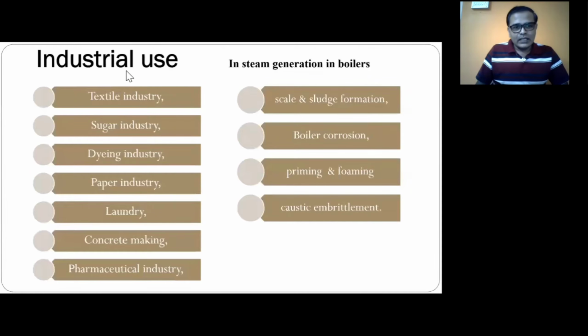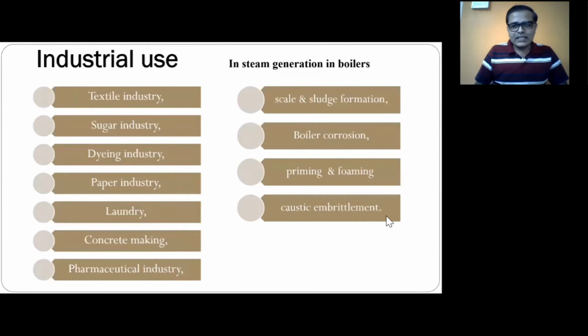Similarly, in industrial applications also, this water is being used. So we can say textile industry, sugar industry, dyeing industry, paper industry, laundry, concrete making, pharmaceutical industry, there also some adverse effects are there. So you can remember the points. Hope you are also appearing for multiple choice question type of examination. And the main thing, as I always say, is that understanding is more important. If you understand the thing, you will remember it automatically.